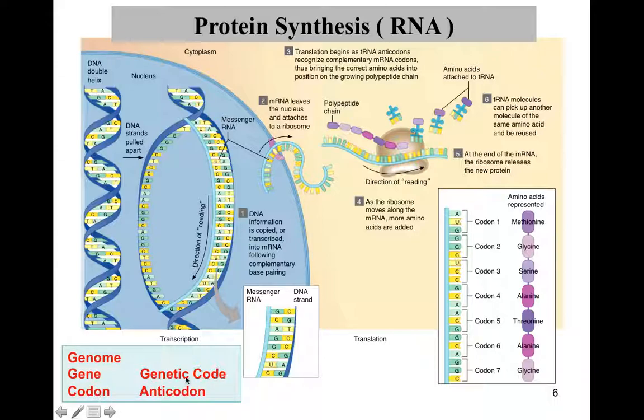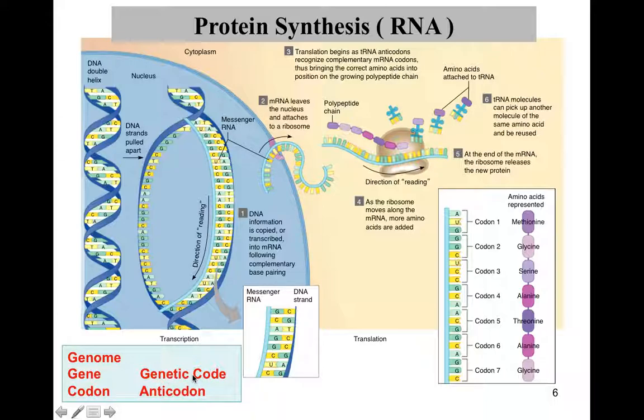What about the genetic code? That's the codon. It's part of the mRNA and it's only 3 nucleotides. What about the genetic code? The genetic code is the sequence of nucleotides on the mRNA, a sequence of nucleotides on the DNA, and it represents the sequence of amino acids in the specific protein.